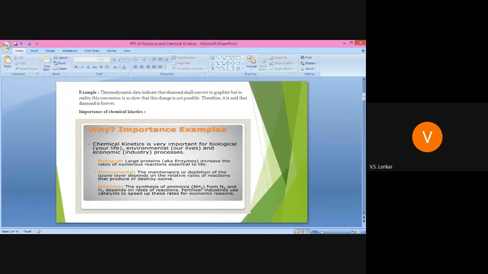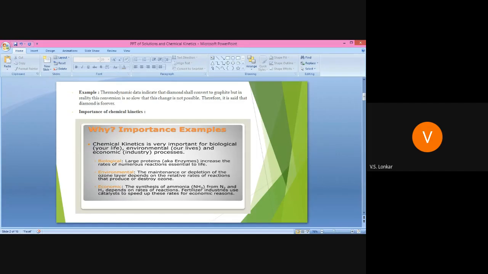Next, environmental. The maintenance or depletion of the ozone layer depends on the relative rates of reactions that produce or destroy ozone. It is very important because nowadays we are facing this problem also. To study the reactions related to ozone, we can use chemical kinetics, and we can easily understand the maintenance or depletion of the ozone layer.